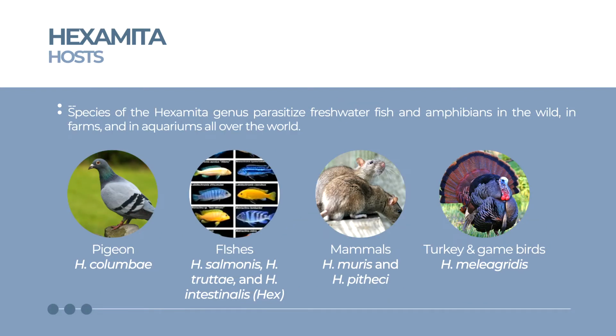Members of the genus Hexamita parasitize wild, farmed and aquarium freshwater fish and amphibians across the world. In cold and temperate waters, many fish families are potential hosts. Hexamita salmonis most commonly parasitizes salmon species. Moreover, Hexamita columbae live in the intestines of pigeons. Hexamita muris and Hexamita piteki live in the intestines of mammals, and Hexamita salmonis and Hexamita trutae live in the intestines of fish.